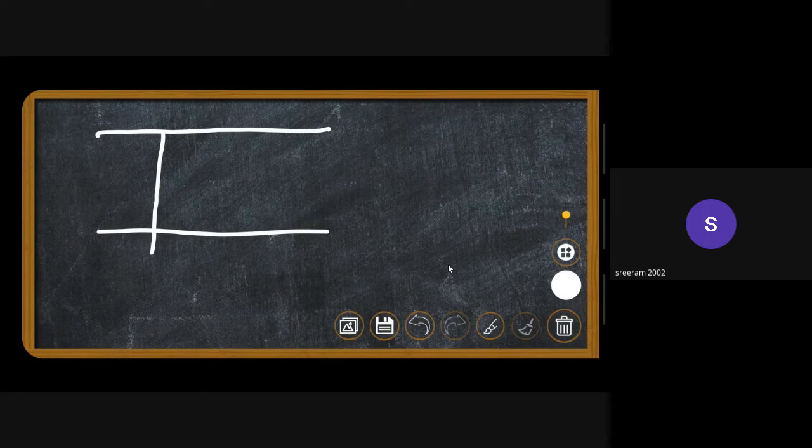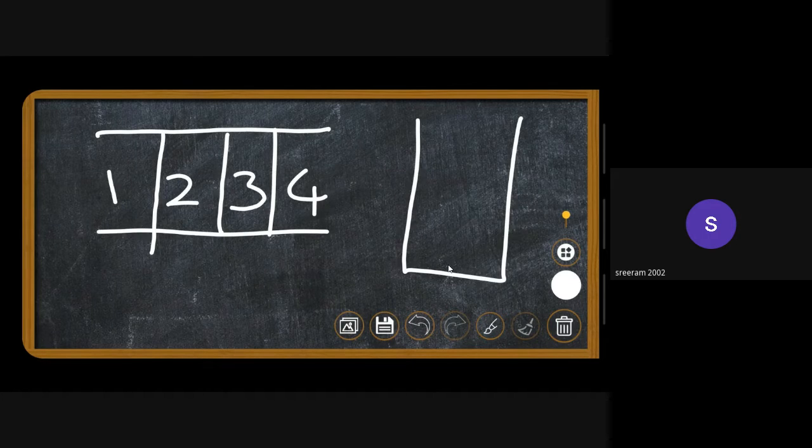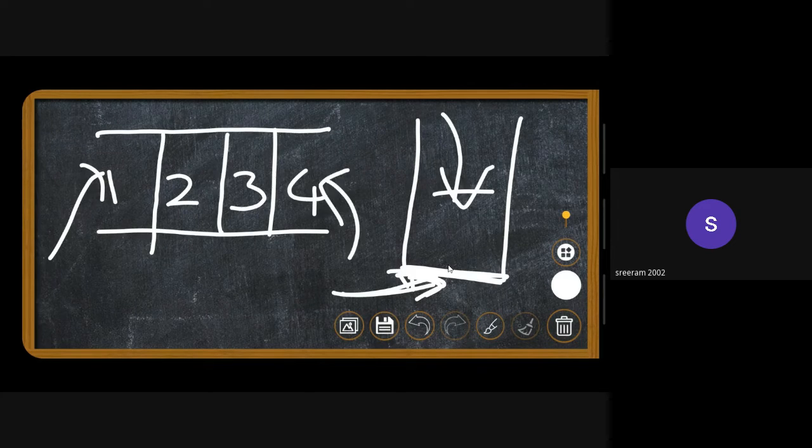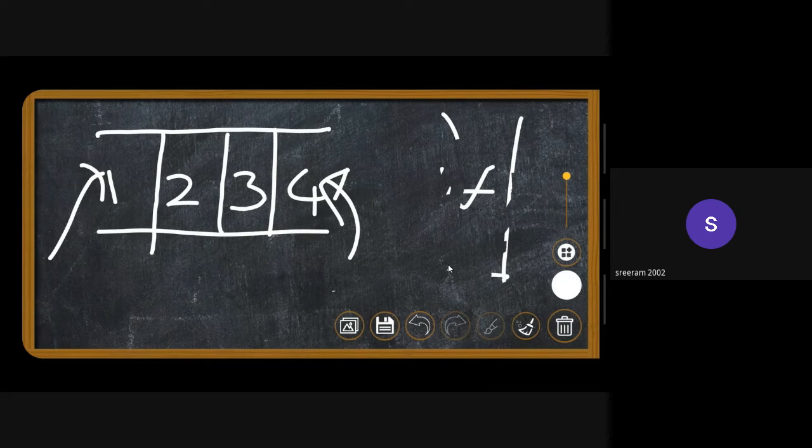Also, if you look at the way I'm drawing queue, I've drawn stack like this, which means that this end is blocked, right? So we cannot change the stack at this end. We can only change at the top end. But here we can change from both the ends. Since we can change from both the ends, what are the possibilities? We know that the basic operations are just insertions and deletions, and we can perform operations on both ends.